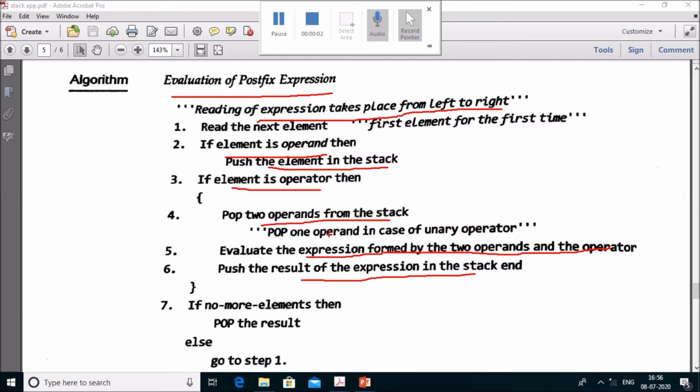But if the operator is unary in nature, you just have to pop only one operand, perform the operation, and push the result back to the stack. If no more elements are left, then pop the result and give the result to the expression. This is all about stack.